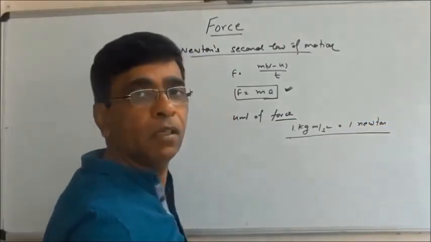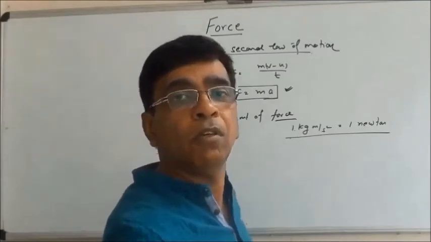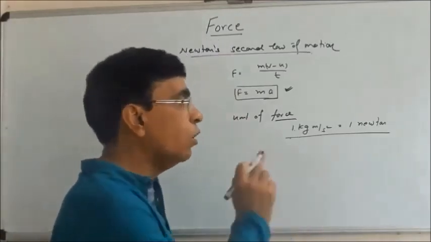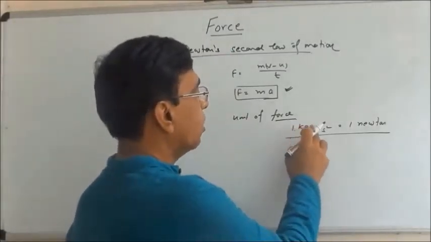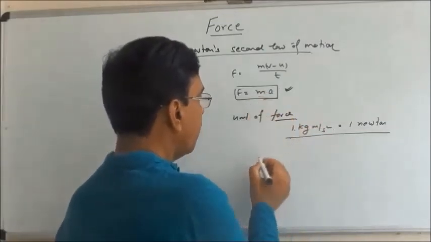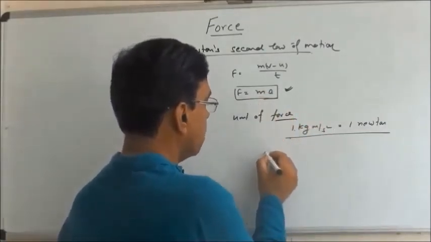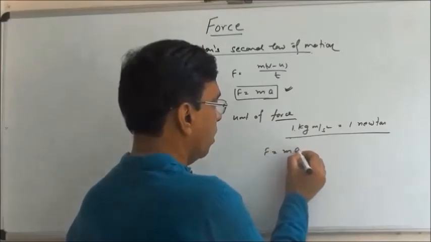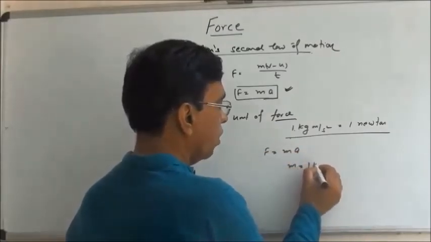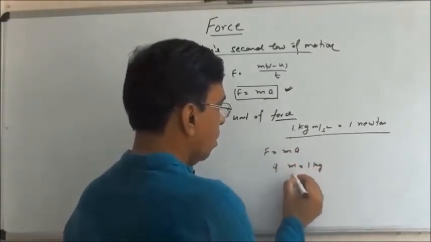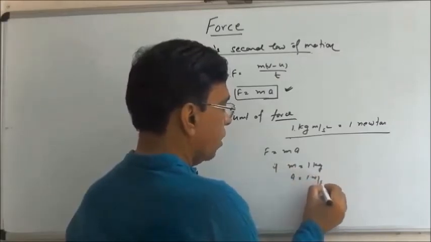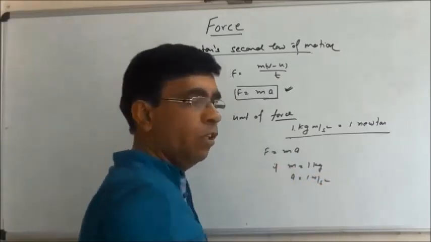So Newton is the SI unit of force. When we say 1 Newton, we actually mean 1 kilogram meter per second square. We can define a force of 1 Newton using this formula only, F is equal to ma. If m is 1 kilogram and a is 1 meter per second square, then F is 1 Newton.